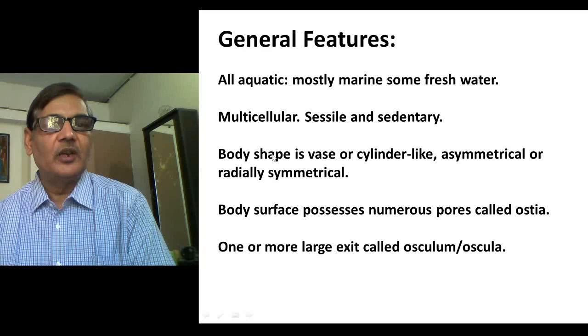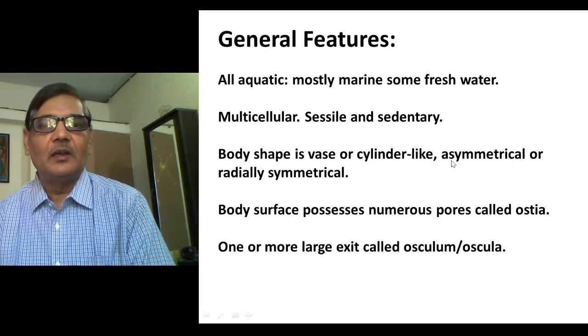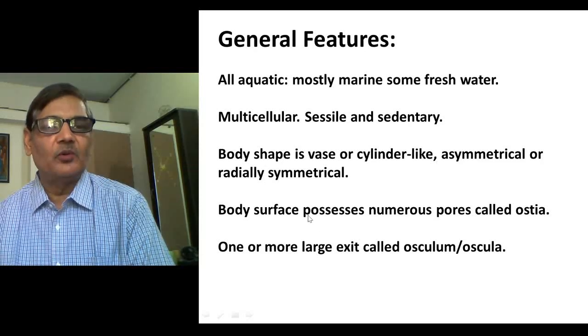Then body shape is vase or cylinder-like, means they are elongated, cylinder-like in structure, and they are asymmetrical. Asymmetrical means they grow in different directions. Through budding, they can form extra projections or extra structures on their side. So they are asymmetrical, and in fact, they are radially symmetrical animals. But since they grow in any direction and a fixed structure is not found in them, they are asymmetrical in nature. Their body surface possesses so many pores, which I just told.